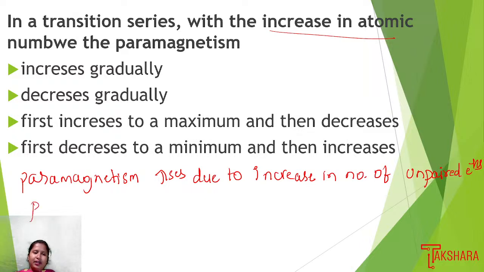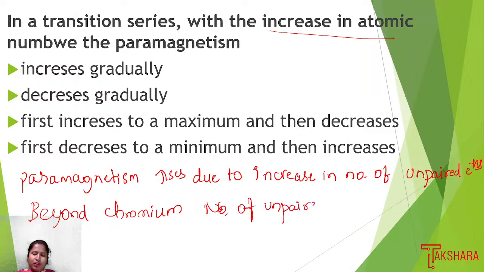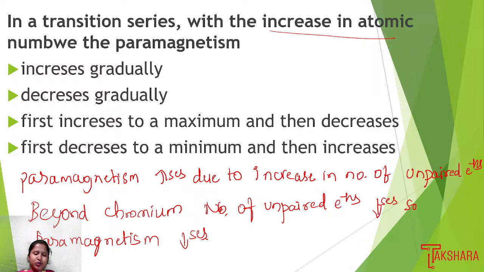So beyond chromium, the number of unpaired electrons decreases, so paramagnetism decreases. So we can choose option C: it first increases to a maximum and then decreases. So option 3 is the right answer.